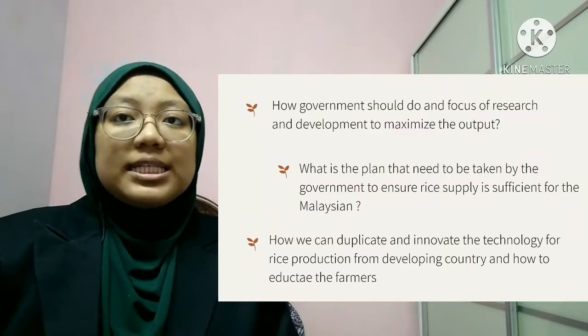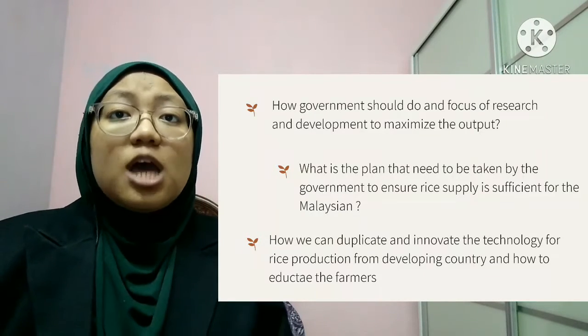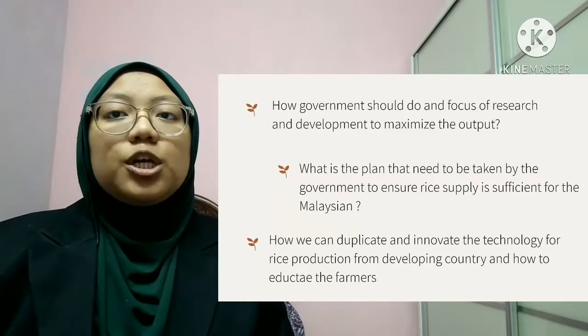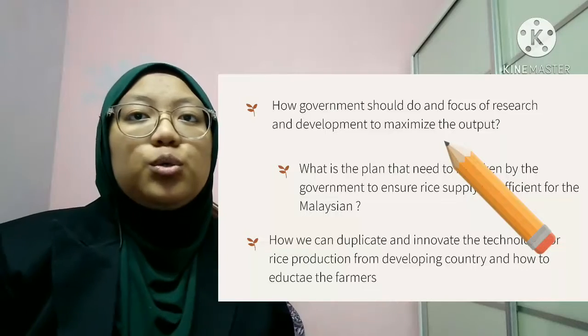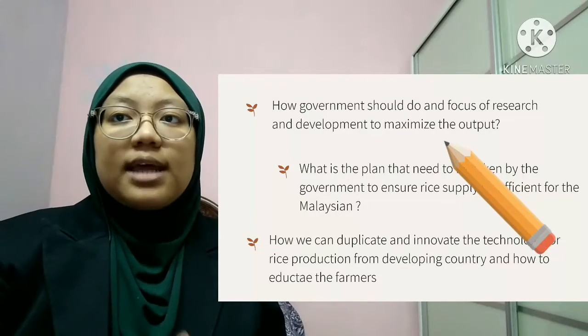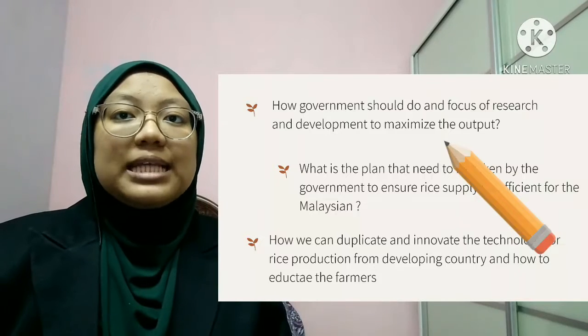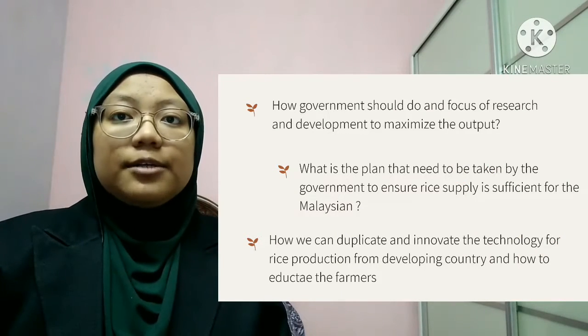The area of rice cultivation in granary areas is diminishing year by year. Based on this situation, we have to ask what the government should do and what the focus of research and development should be in order to maximize the output of harvested paddy in limited area.